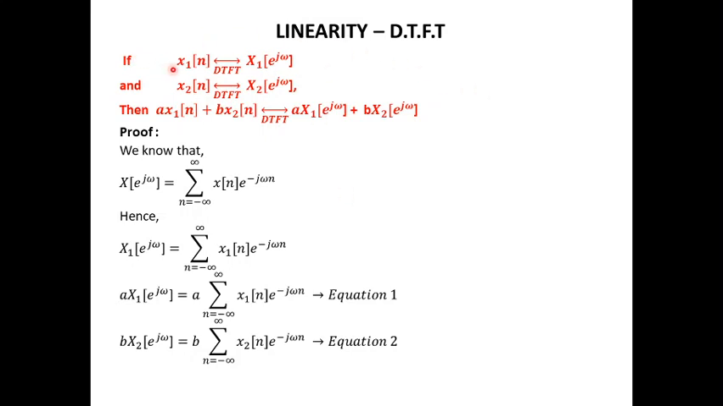If x1(n) has DTFT X1(e^jω) and x2(n) has DTFT X2(e^jω), then for a x1(n) plus b x2(n), if we find the DTFT of this, it will be equal to the DTFT of the individual signals, that is a X1(e^jω), which is the DTFT of x1(n), plus b X2(e^jω), which is the DTFT of x2(n).